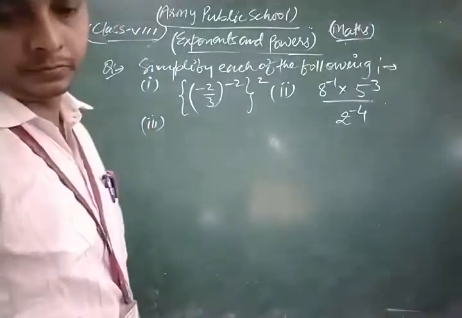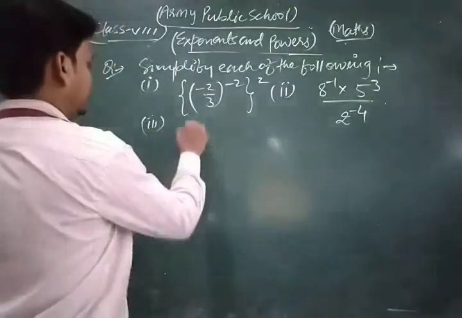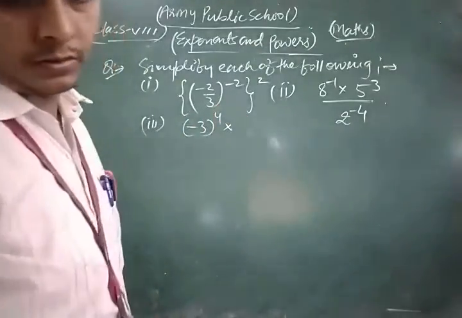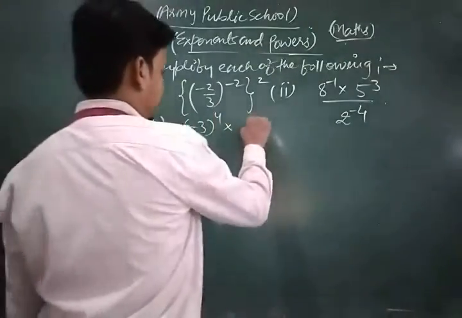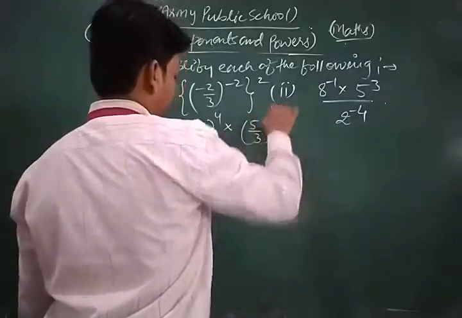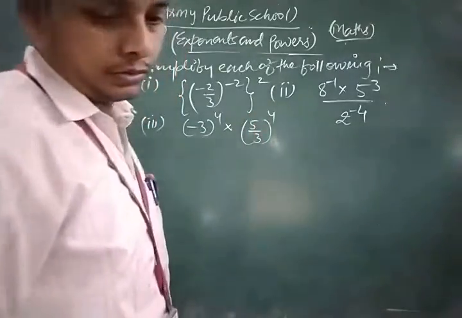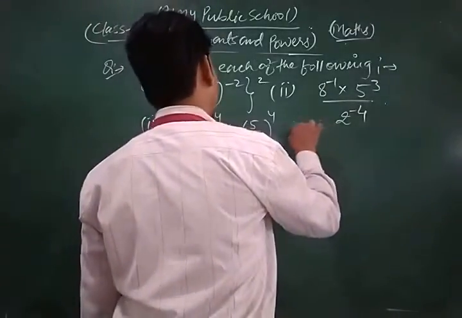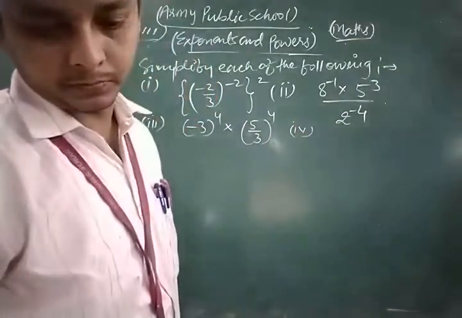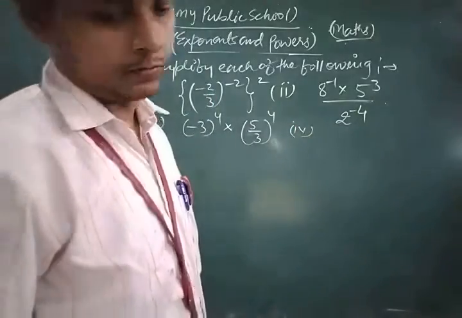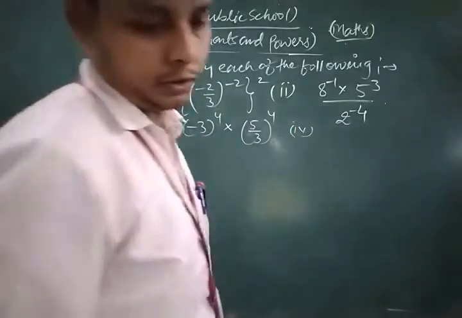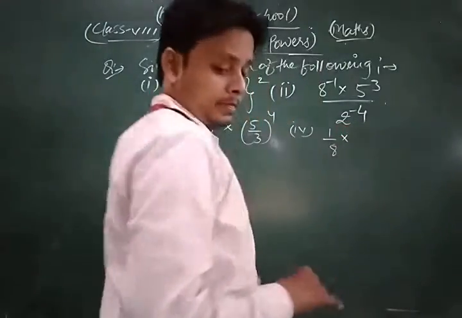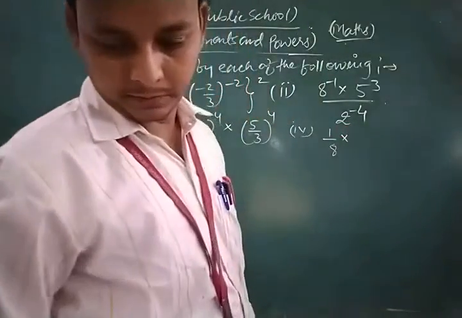Third is minus 3 to the power 4 into 5 power 3 power 4. And the last one, 1 upon 8 into 3 power minus 3.